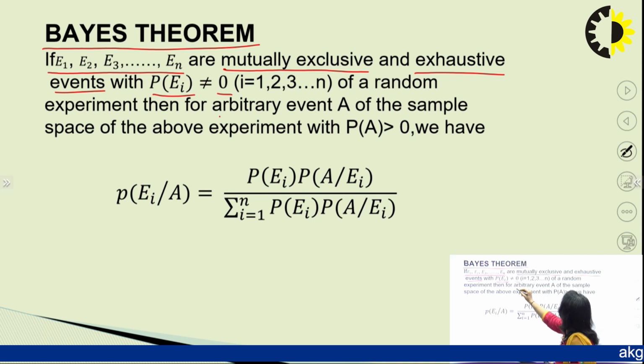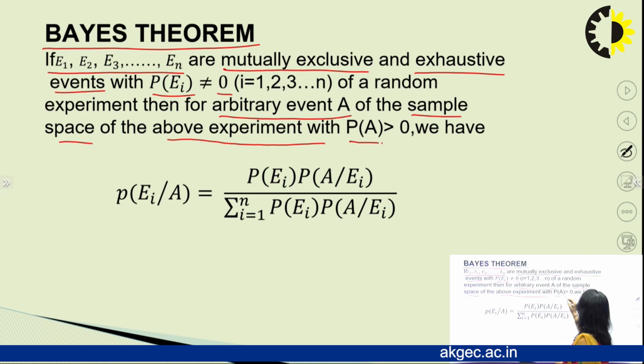A of the sample space of the above experiment with probability of A, obviously it should be more than 0, it should not be 0, but it has to be less than 1.